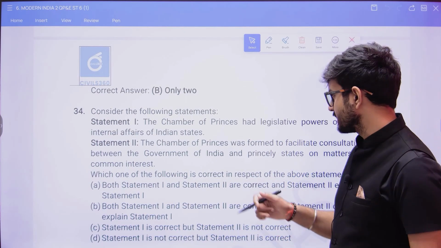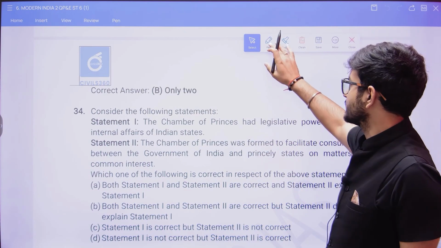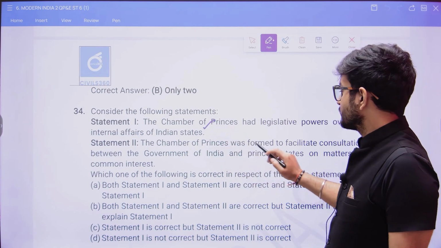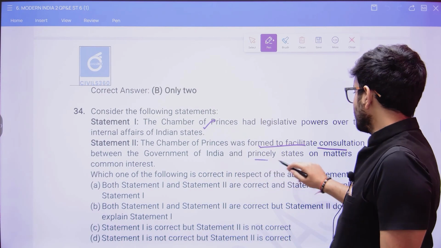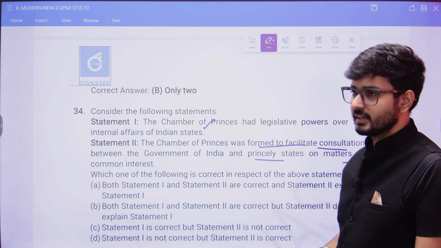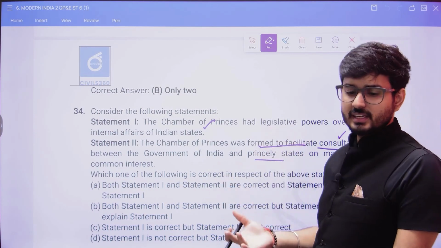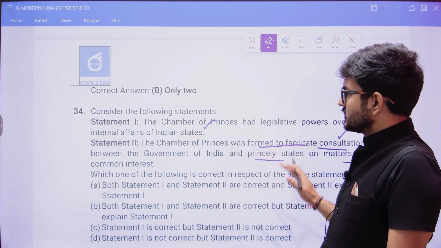All right, so just read the statement. The Chamber of Princes had legislative powers over internal affairs of the Indian states, and the Chamber of Princes was formed to facilitate consultation between Government of India and princely states on matters of common interest. So the second statement is somewhat neutral. It is not that extreme. It is neutral. It is a positive statement.